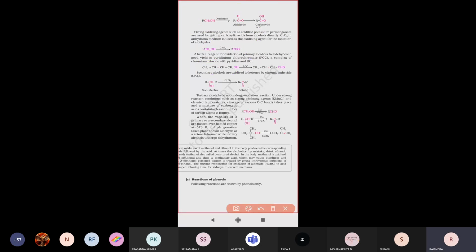If you take, for example, secondary alcohol, if you are doing oxidation, what will happen? Secondary alcohol, if you are doing oxidation, means a ketone will be produced. So primary alcohol, if you are doing oxidation, means aldehyde will be forming. Secondary alcohol, if you are doing oxidation, means ketones will be forming there.